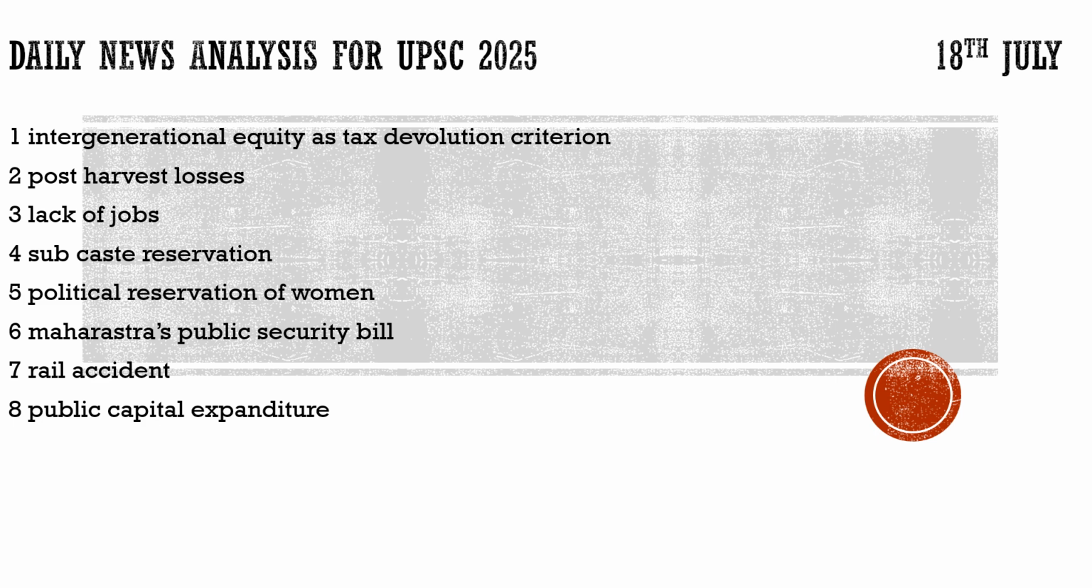Hello and welcome back to another episode of Daily News Analysis for UPSC 2025, and it is 18th July today. So we are going to discuss 8 important articles which were in the Hindu newspaper today. We are going to discuss them in detail and also in the simplest language possible.